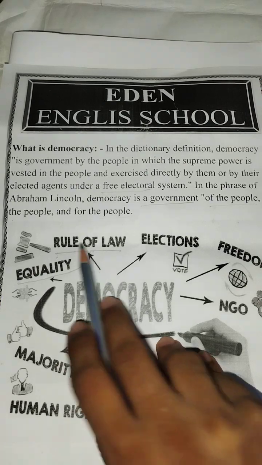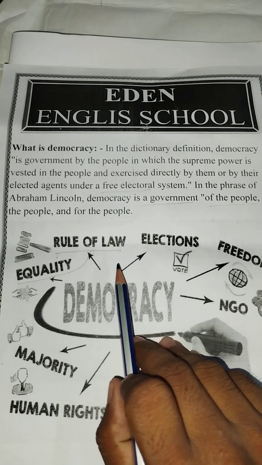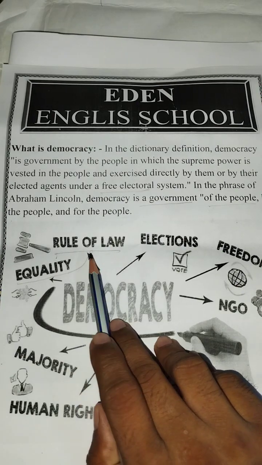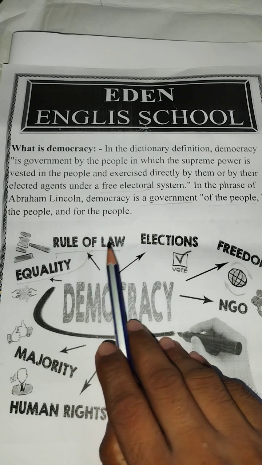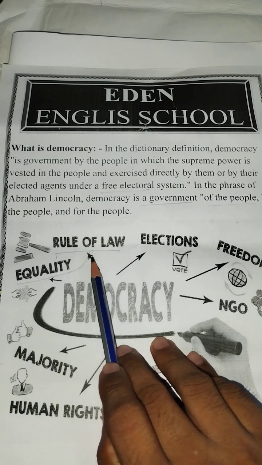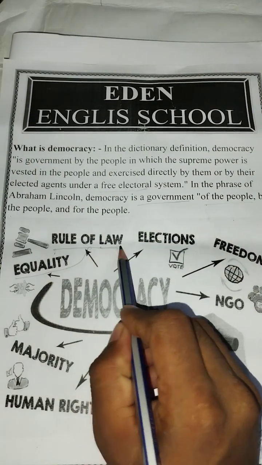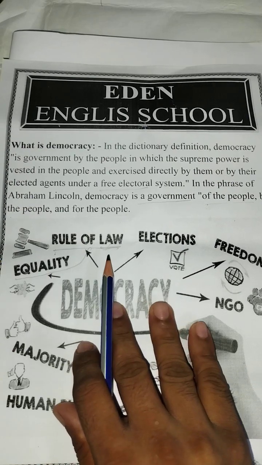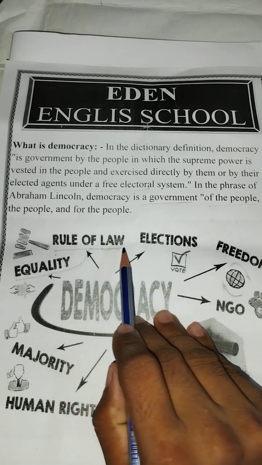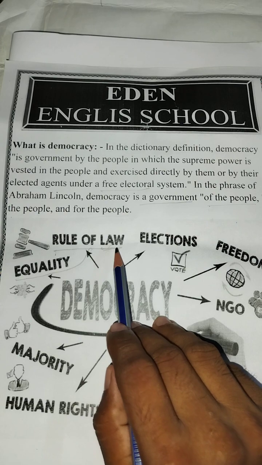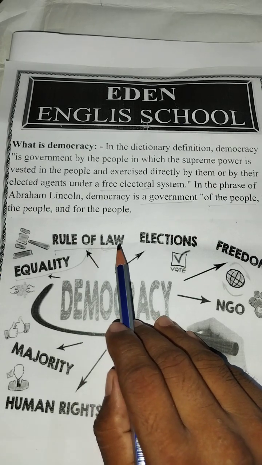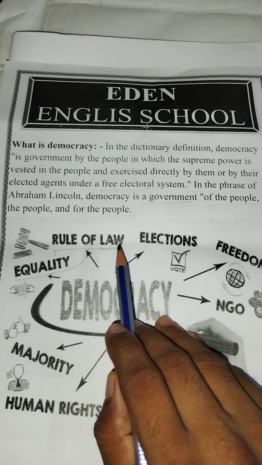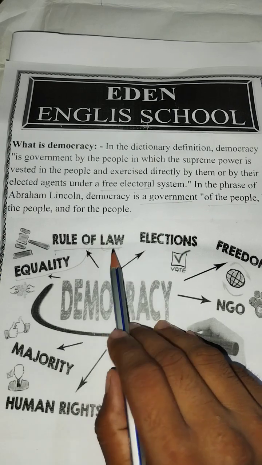abides by the law. This concept of rule of law was first delivered by A.V. Dicey, a prominent British jurist. Rule of law means that the ultimate law is the ultimate power of our democracy. That means everything is abided by law. No one is above the law. Nobody can say, I am not under the law. Every person abides by the law.